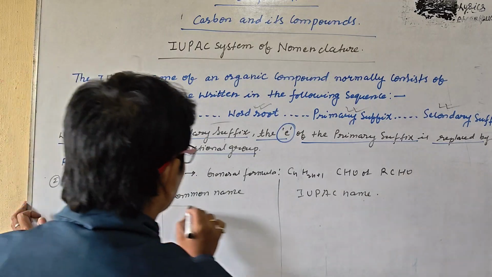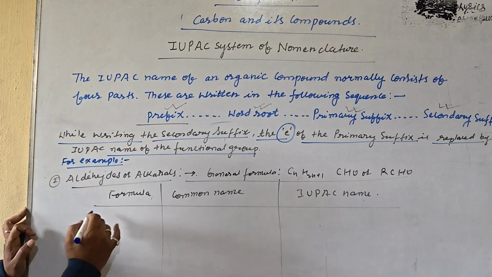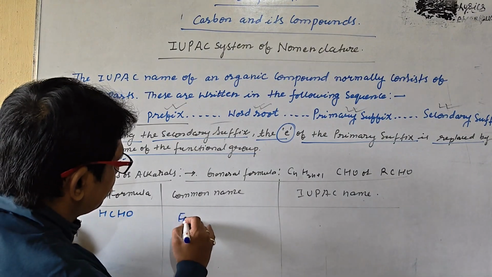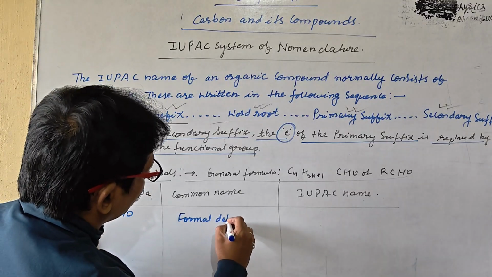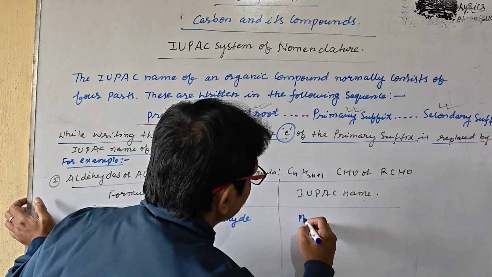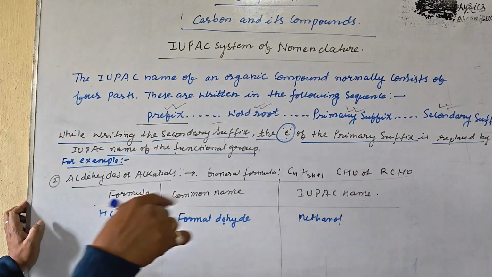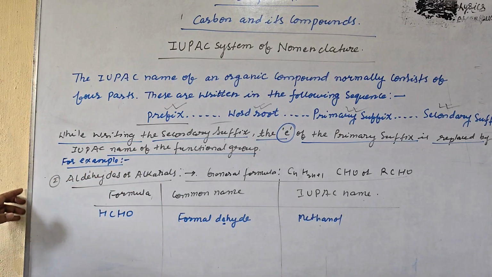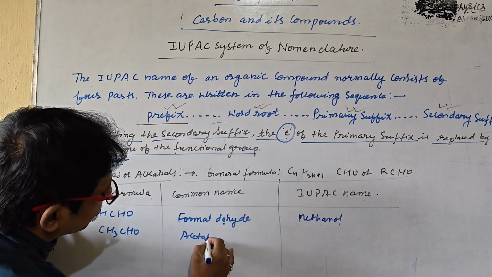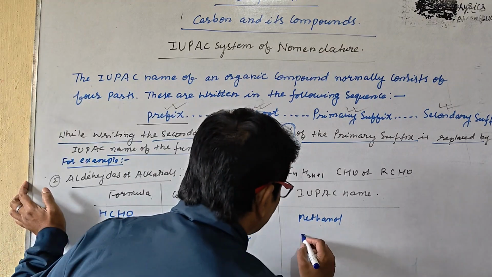We have to write it in the simple way. We write the formula HCHO. That is formaldehyde, and the IUPAC name is methanal, where the E is converted by AL. After that, CH3CHO, acetaldehyde, is going to be converted into ethanal.